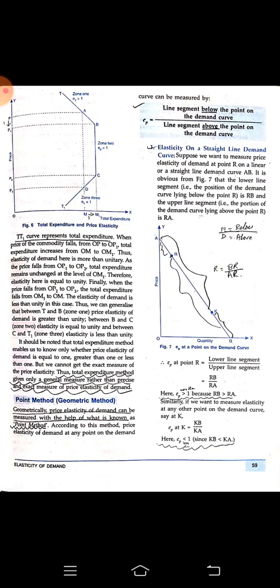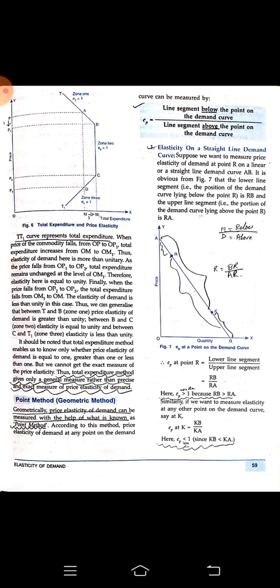The equation says price elasticity is equal to the line segment below the point on the demand curve divided by the line segment above the point on the demand curve. Please remember, at the numerator we write below and at the denominator we write above.